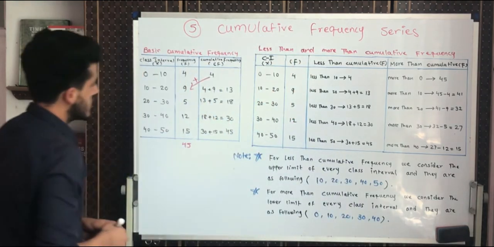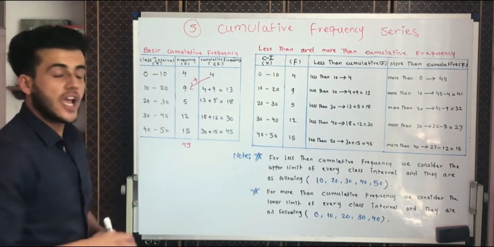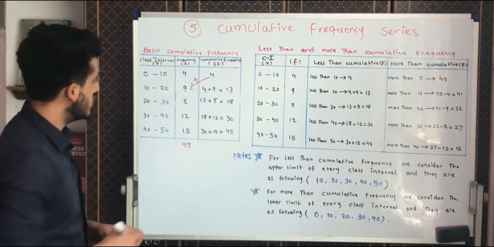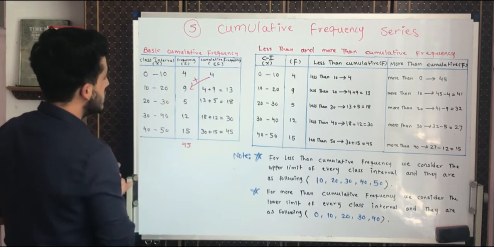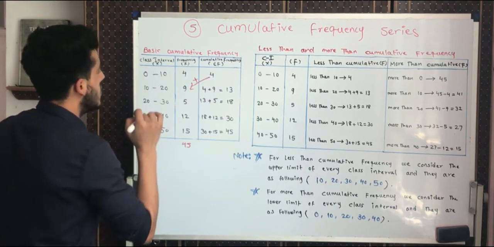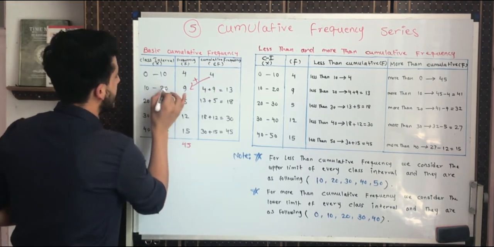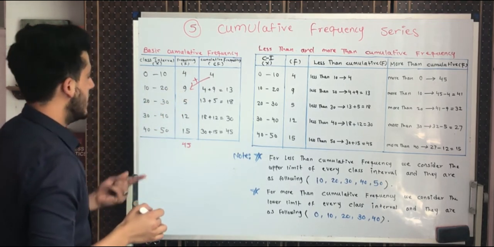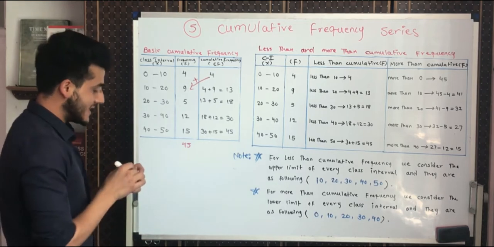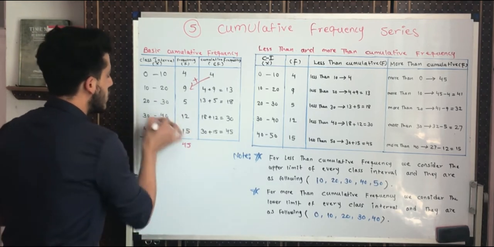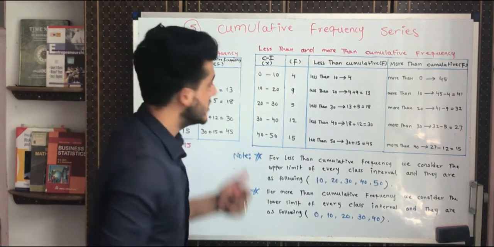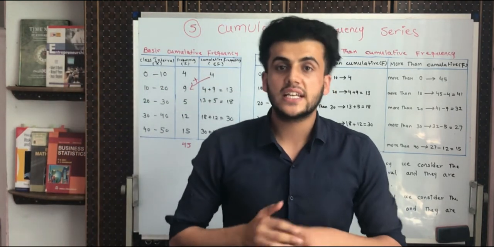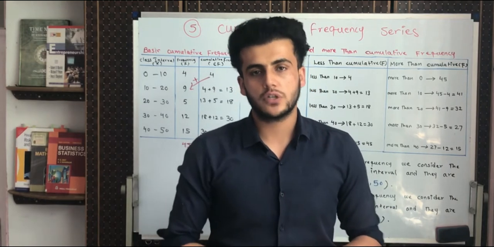Suppose the director or the principal of this school wants to know the students who have received marks above 20, and maybe the principal also needs the students with marks below 40. What may happen? Here, with simple cumulative frequency, we cannot proceed.